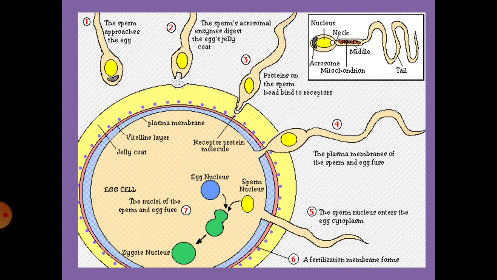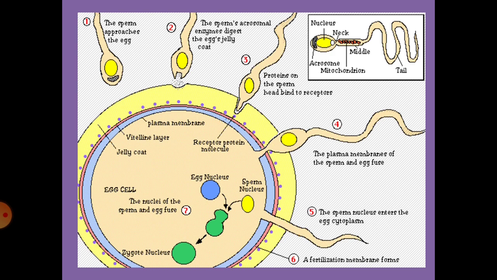Now after conception, the formation of the fertilized egg, that is the formation of the zygote, you refer to it as conception. After conception, the zygote undergoes successive nuclear and cell divisions to form a ball of cells. You call the ball of cells cleavage.